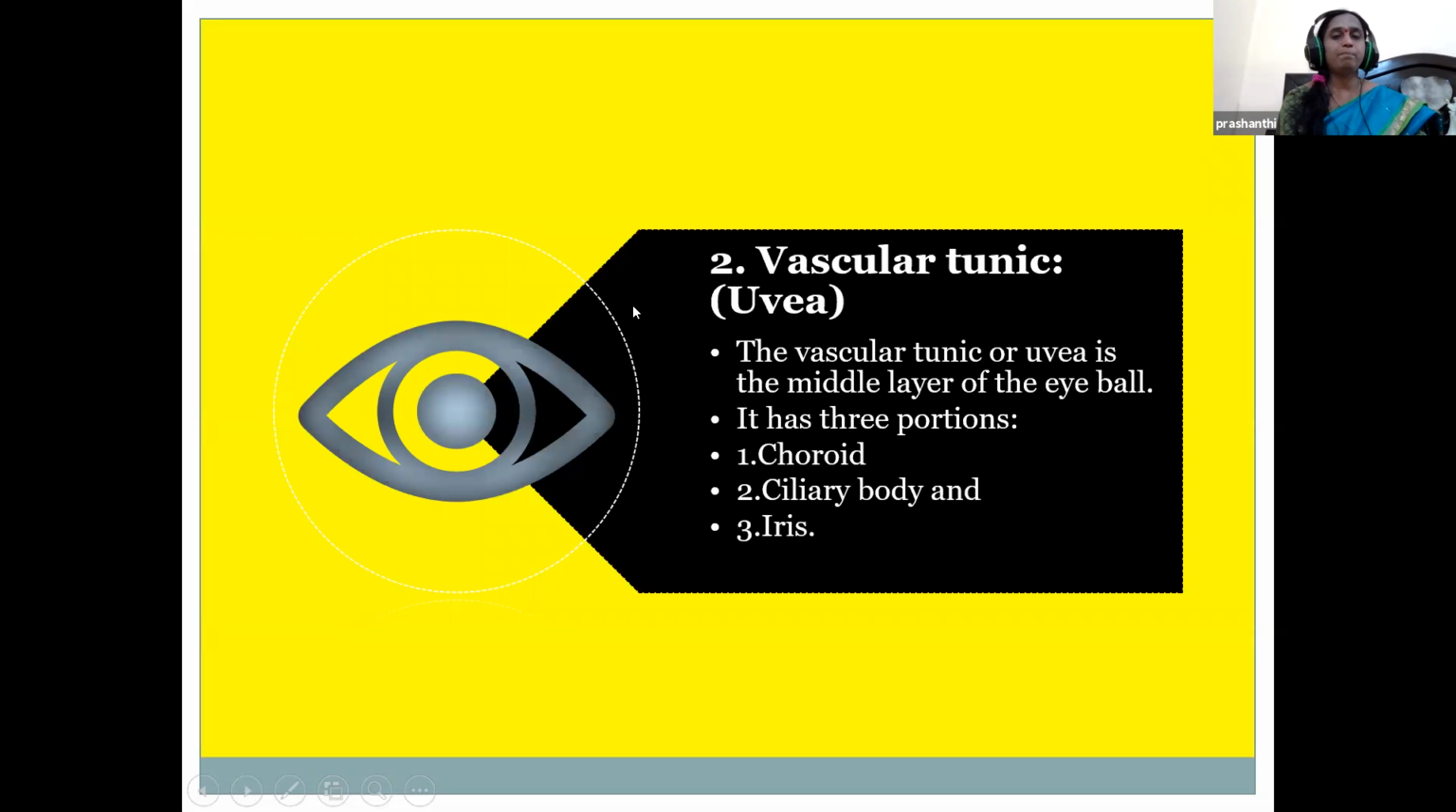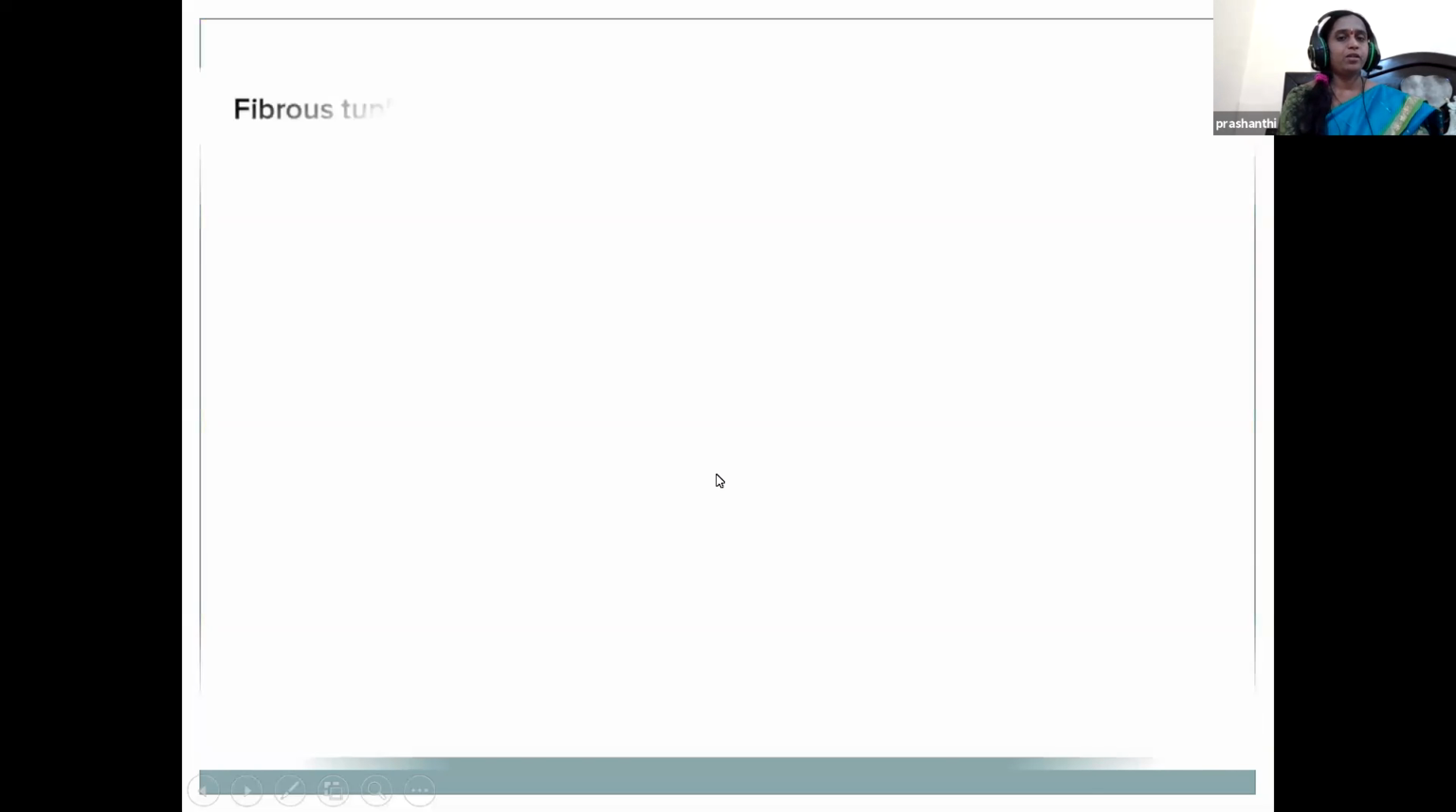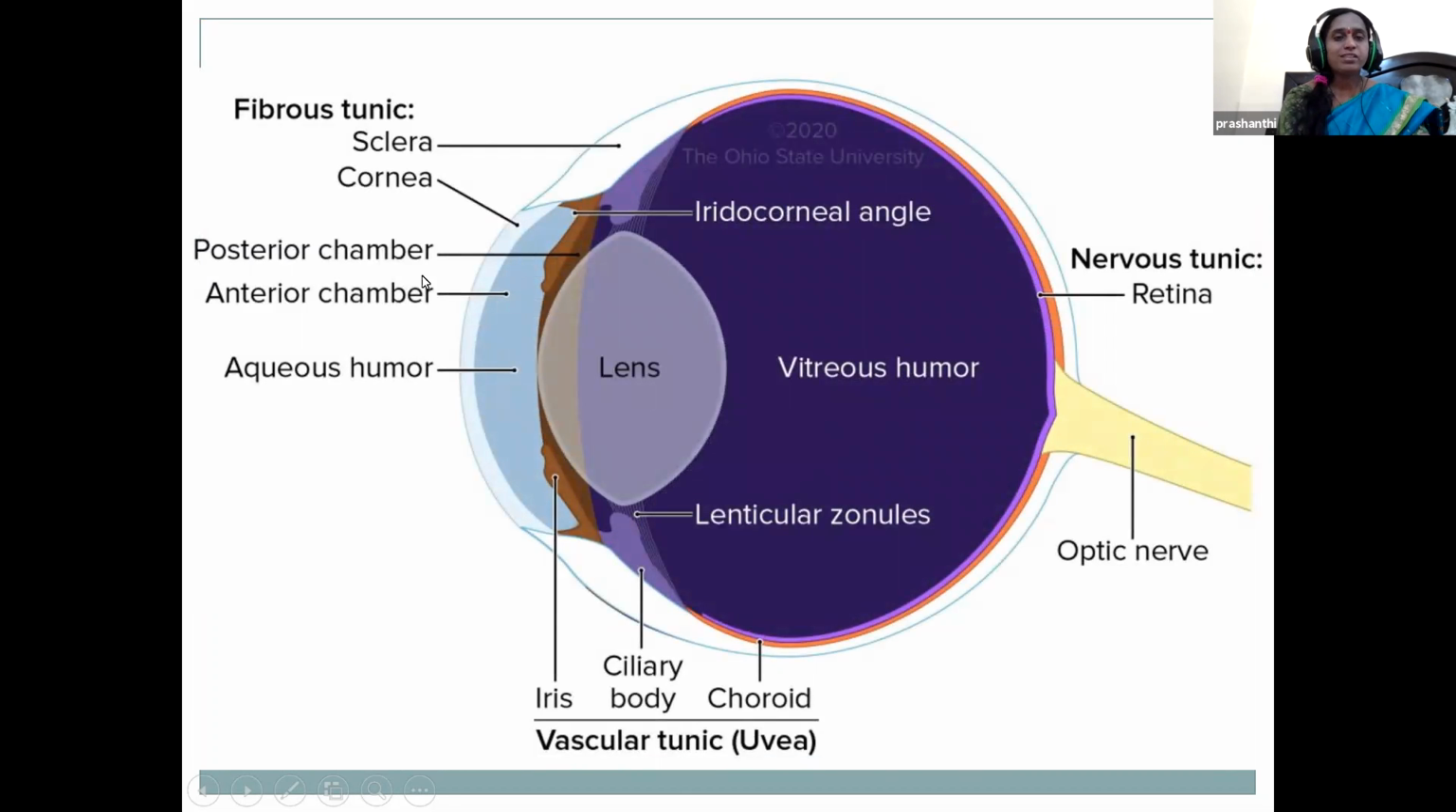The second part is the vascular tunic, also called the uvea. This is the middle layer of the eyeball, and it has three portions: the choroid layer, ciliary body, and iris. So just see, children, the first part is the fibrous tunic. It includes the cornea and the sclera. The next part is the vascular tunic. It includes iris, ciliary body, and choroid. The third layer is the nervous tunic, also called the retina.